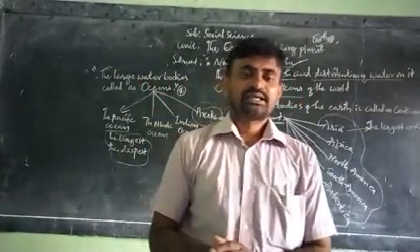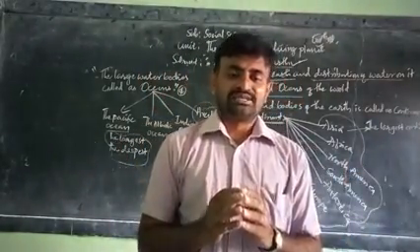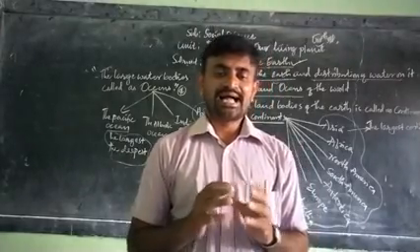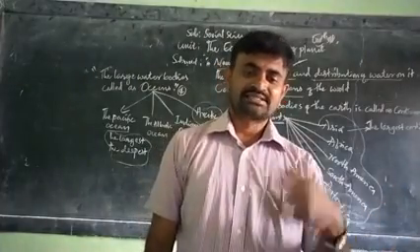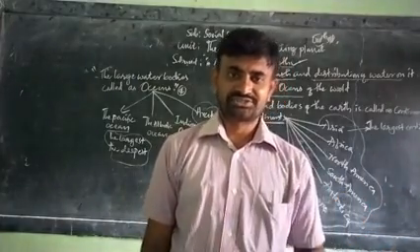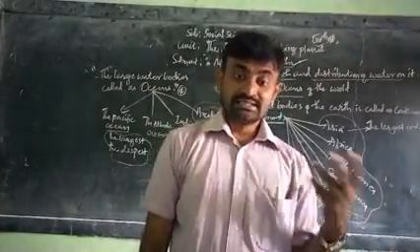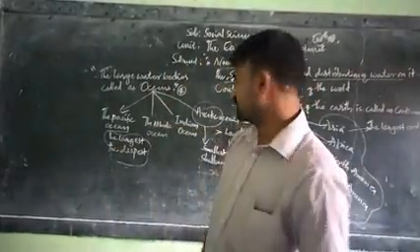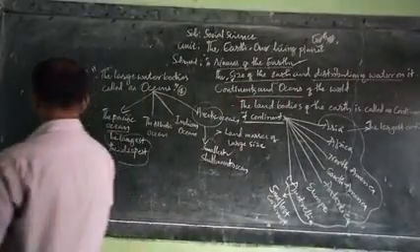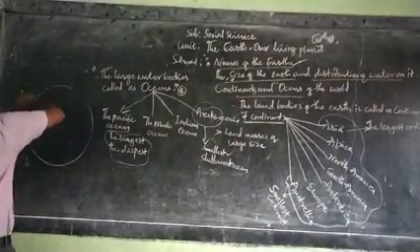The land and water bodies are unevenly distributed between the northern and southern hemispheres. The northern hemisphere has 60% of land and 40% of water.